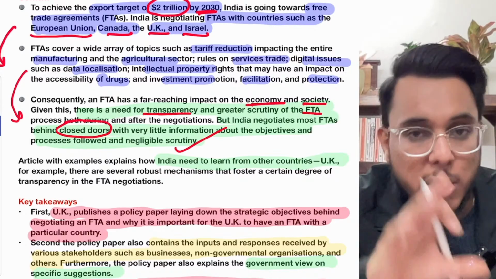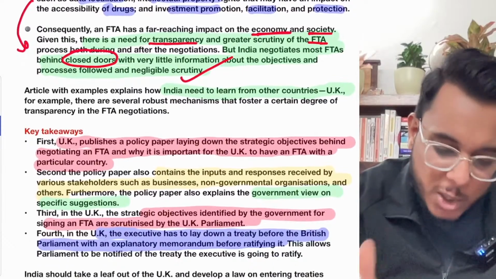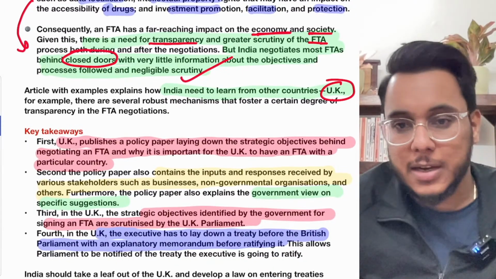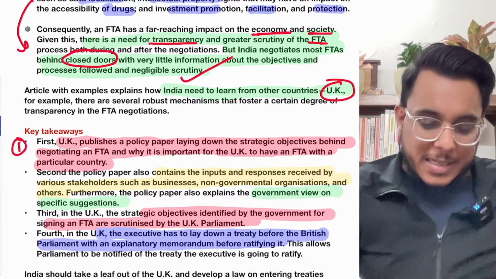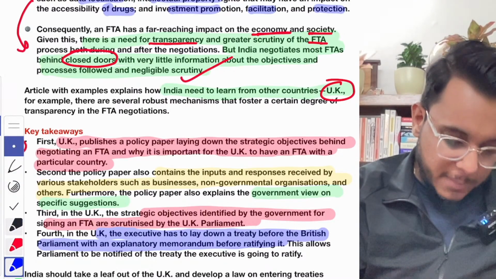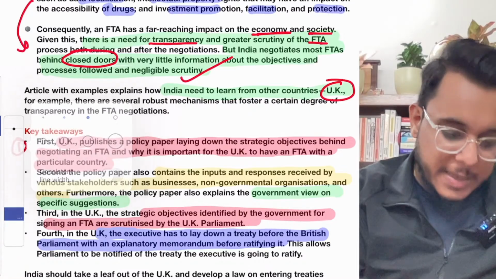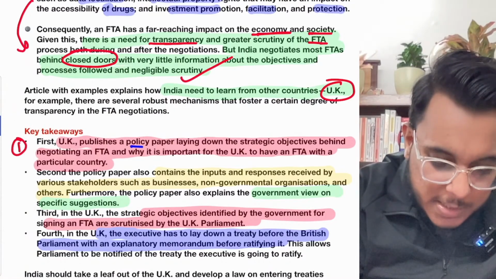And here the example of the UK has been given. So what does the UK do? We can learn a good lesson from the UK. Number one, let's see, UK. Just a minute, let me use a different color pen. Yes. So the UK publishes a policy paper.